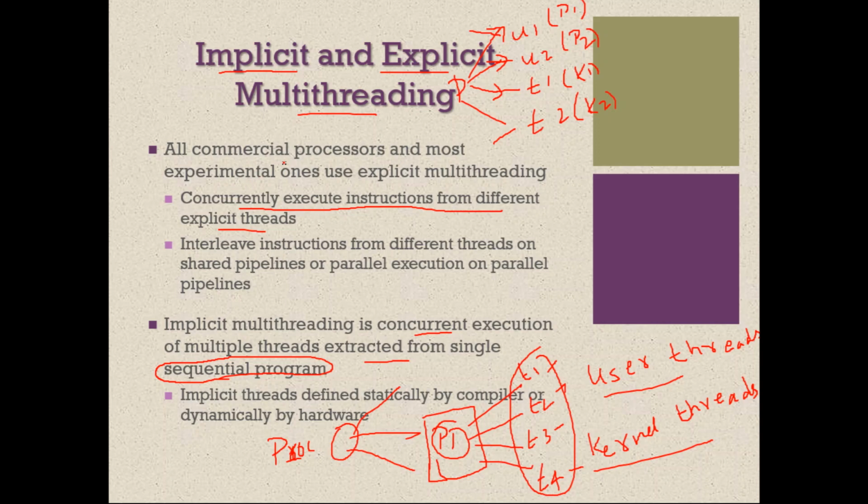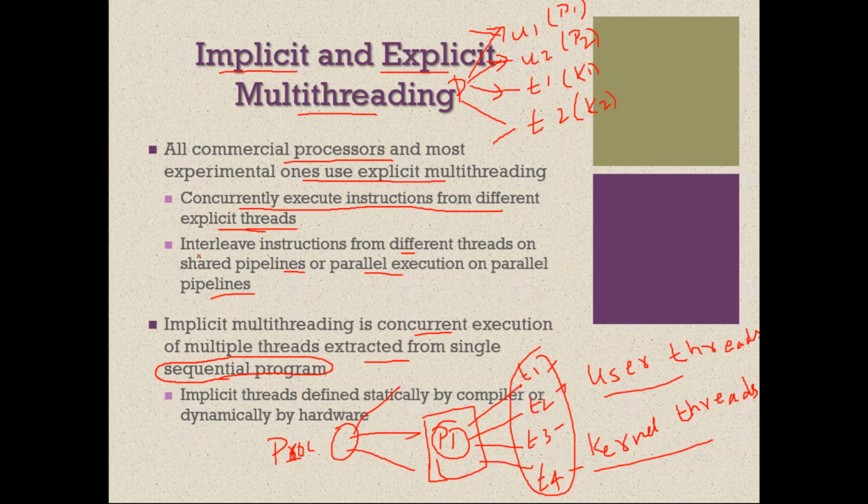All commercial processors and most experimental ones use explicit multi-threading. It allows concurrent execution of instructions from different explicit threads, interleaving instructions from different threads on shared pipelines or parallel execution on parallel pipelines. How is it done?